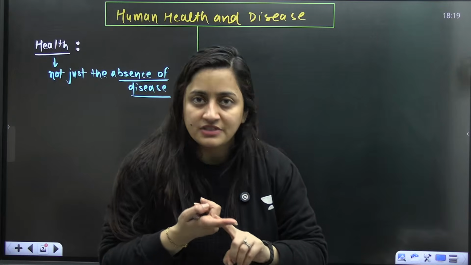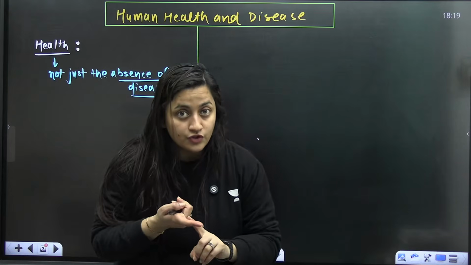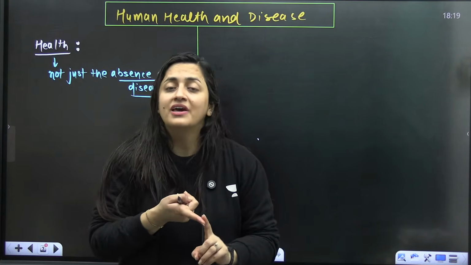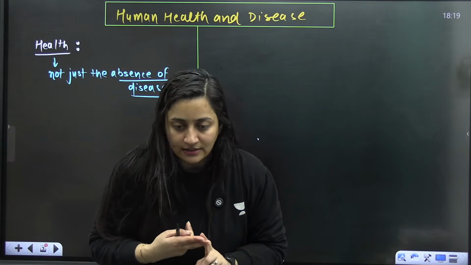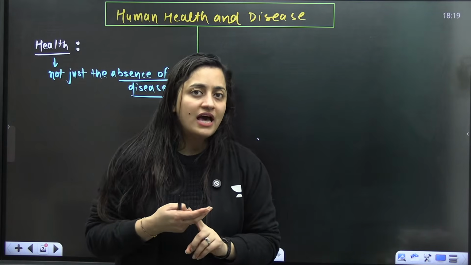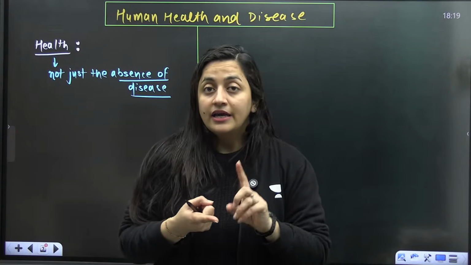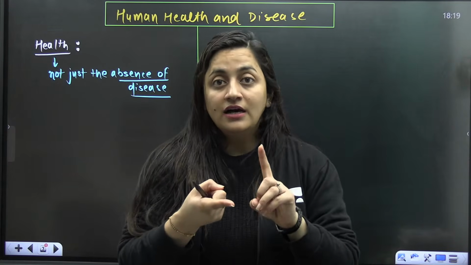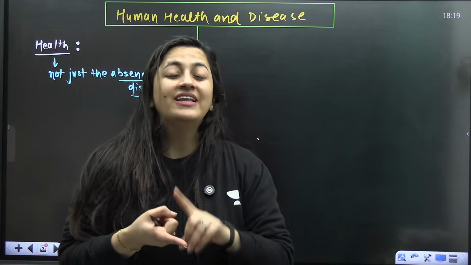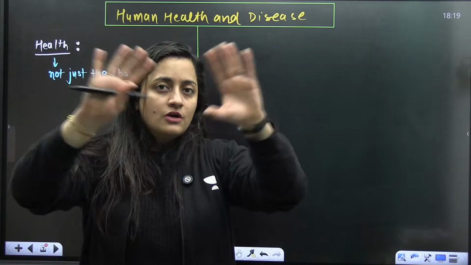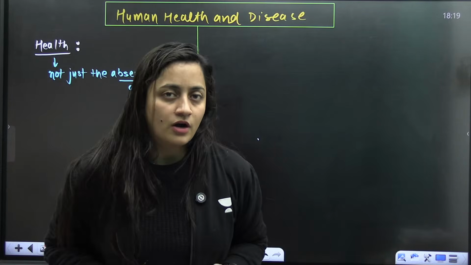You have to consider the physical health, emotional well-being, mental well-being, reproductive health. Are you getting my point? Everything we have to cover under this thing called health, including physical, mental, social, and emotional health.